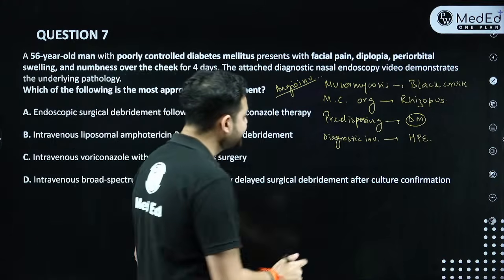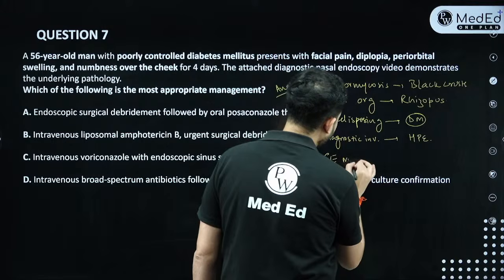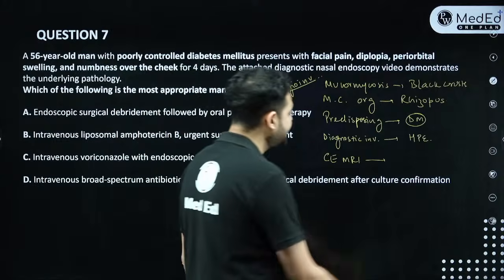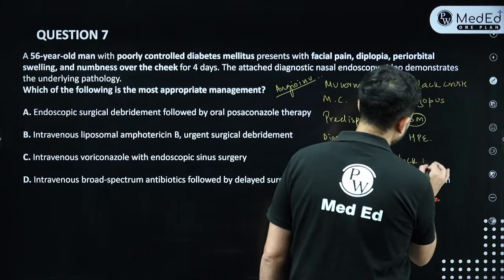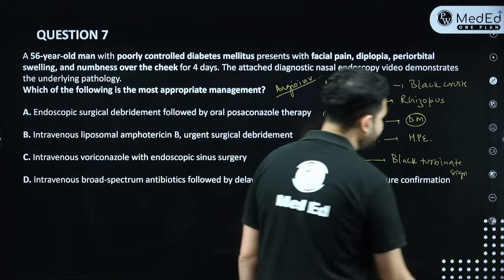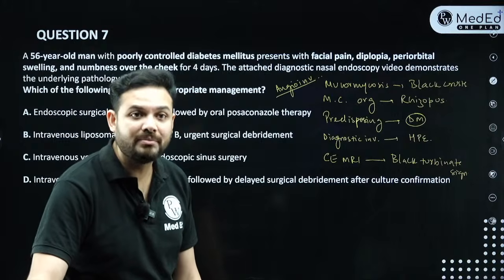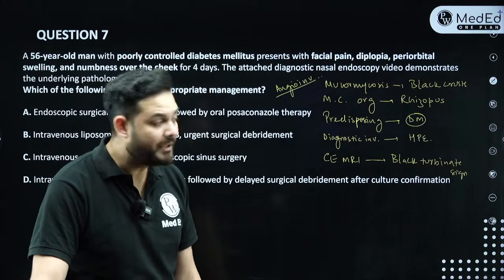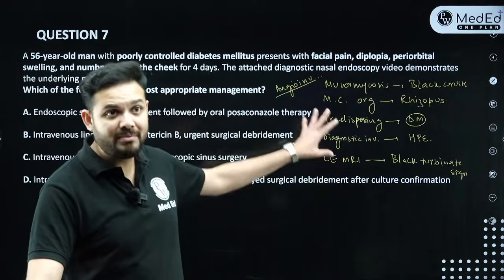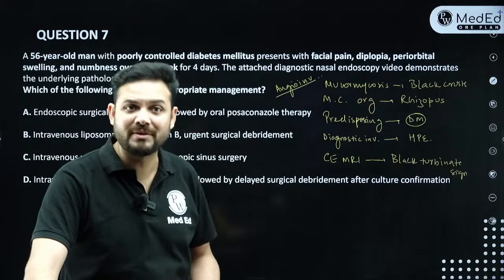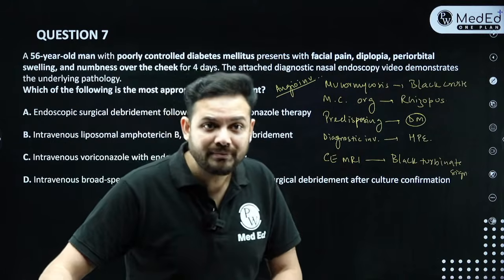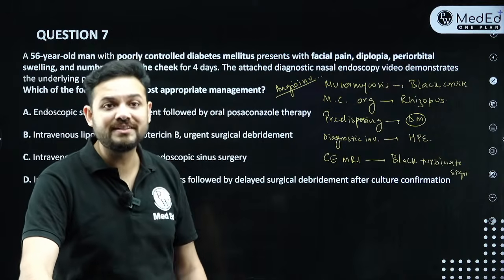If I ask you, what is the contrast enhanced MRI radiological sign seen in mucormycosis? The answer is black turbinate sign. So your turbinates become black. So what is the most important radiological sign seen for mucormycosis? It is black turbinate sign. Okay, fine. Yes, immunosuppression definitely is the predisposition, but diabetes also is an immunosuppressive disorder. The patient may be immunosuppressed. So this is among the most common. That's what I'm saying, right? Okay. Already one person has answered.